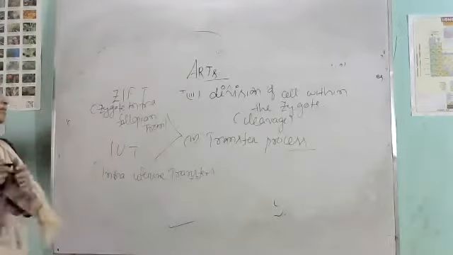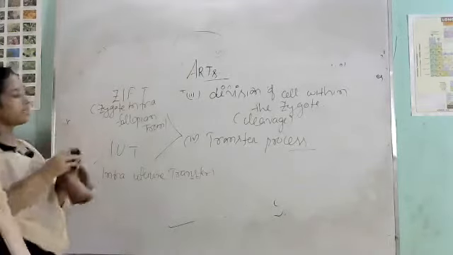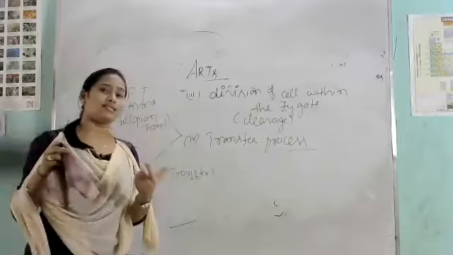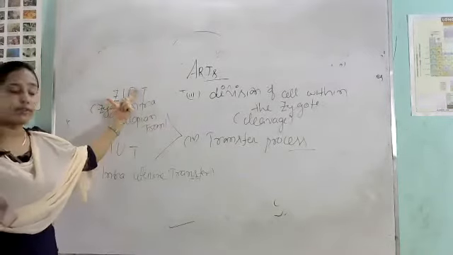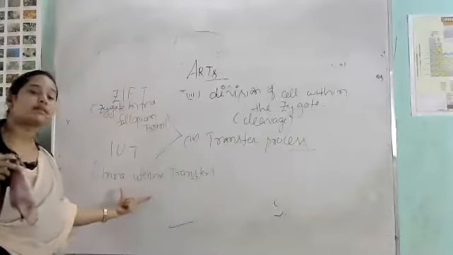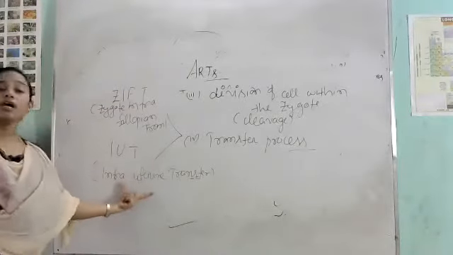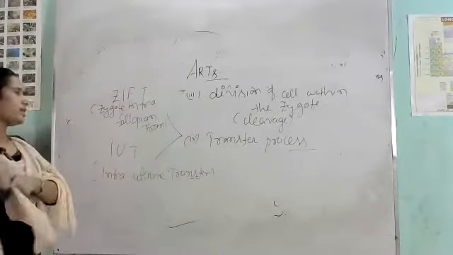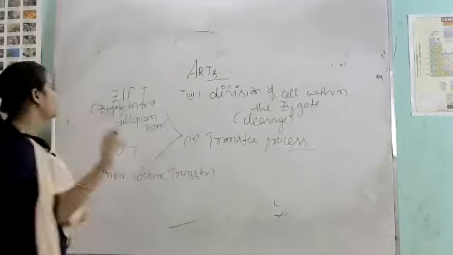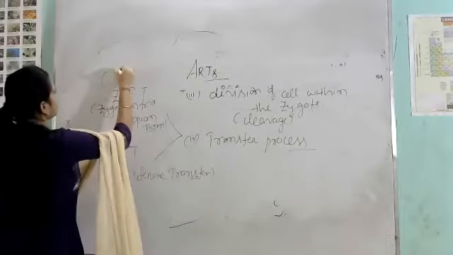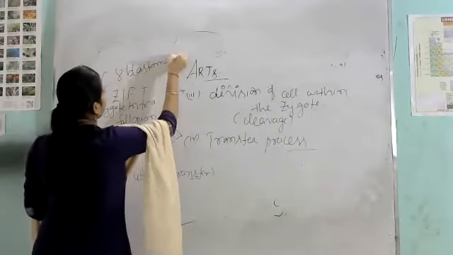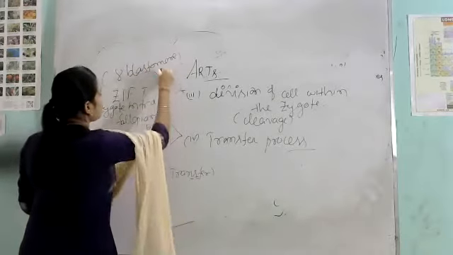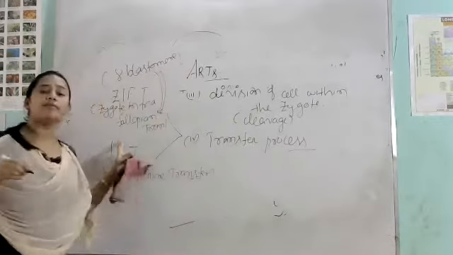So in ZIFT, the zygote is transferred into the fallopian tube of the female, and in IUT the zygote is transferred into the uterus of the female. Clear? When the zygote has 8 blastomeres, it will be transferred into the fallopian tube of the female.